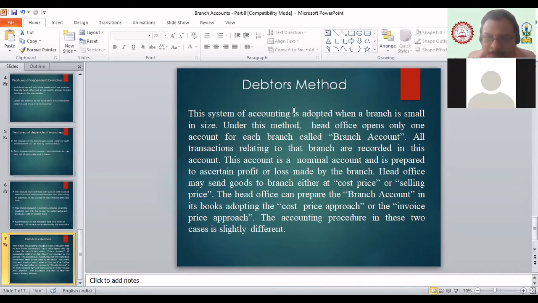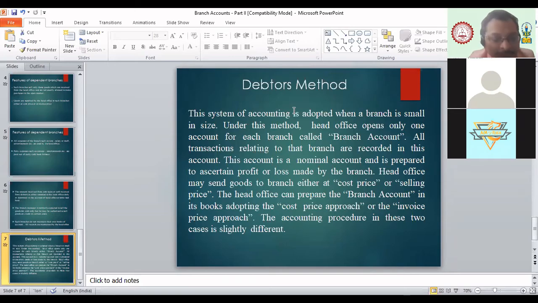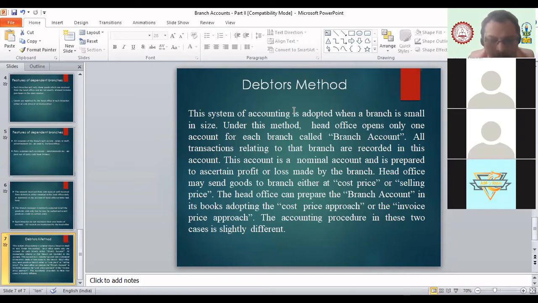And in the debtors method also, we have two ways of sending the goods. What are the two ways? Goods can be sent at cost price, and the second one, come on, tell me. Invoice price. So goods can be sent at invoice price. These are the two ways.